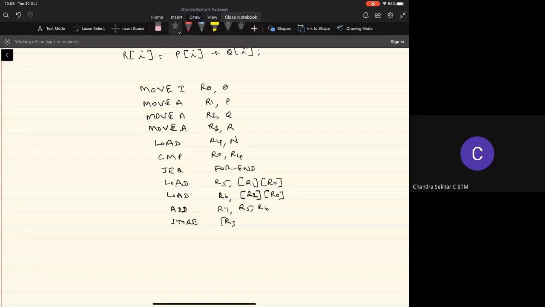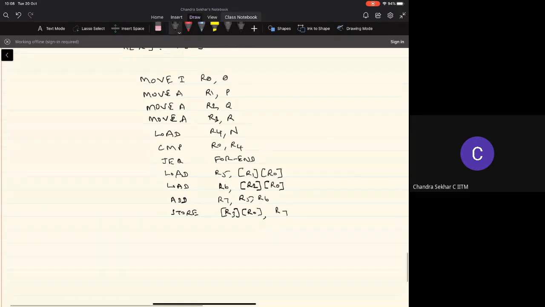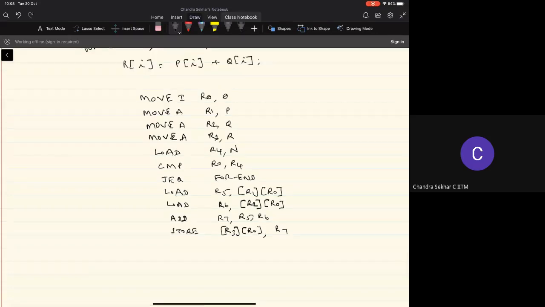And here again we have a memory write operation, and the address where the memory operation has to be done is given by the base address and the index value, right? And the value that I want to write is available in the register R7, right? So with this, we complete the translation of this statement Ri equal to Pi plus Qi.